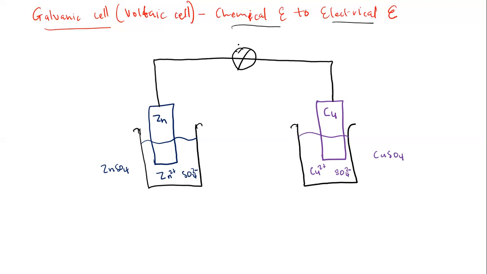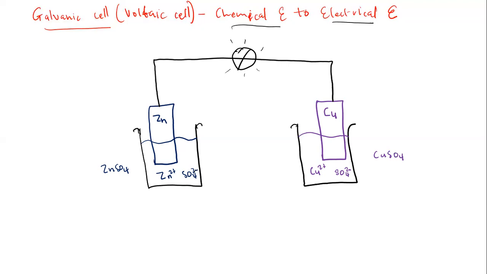If there is a presence of electricity in this galvanic cell, therefore this light bulb will start to do what? Will start to shine, to glow.